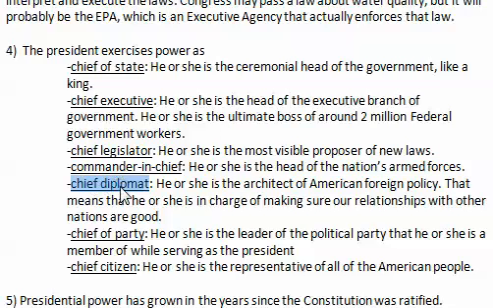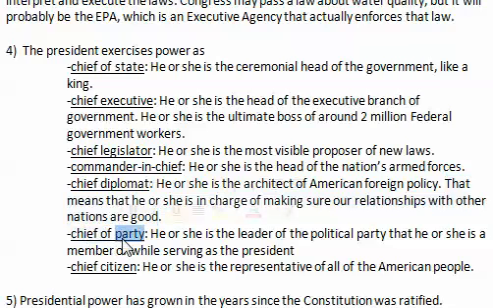The president is the chief diplomat. Diplomat means the person who works with other countries, who has a relationship with other nations. So he or she is the architect of American foreign policy. That's the wording of the SOL, so I wanted to say that, even though it's a little bit of an unusual way of saying this. That means he or she is in charge of making sure that our relationships with other nations are good. So he gets to negotiate with other countries and write treaties with other countries and things like that. And sometimes invade other countries. There's a whole range of things the president can do in terms of the relationship.